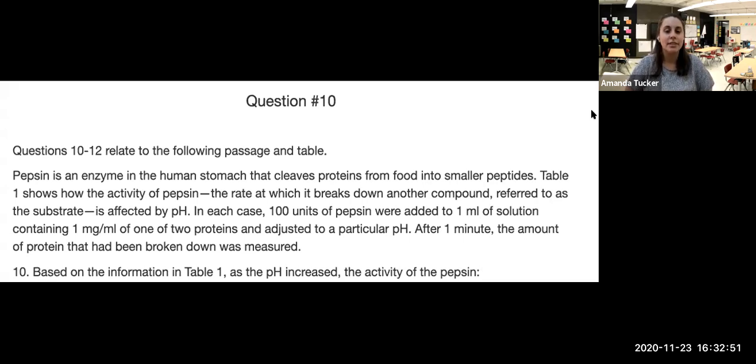In each case, 100 units of pepsin were added to 1 milliliter solution containing 1 milligram per milliliter of protein and adjusted to a particular pH. After 1 minute, the amount of protein that had been broken down was measured. Whew, so that's kind of a mouthful, but we have a table. So our question number 10, based on the information in the table, as the pH increased, the activity of the